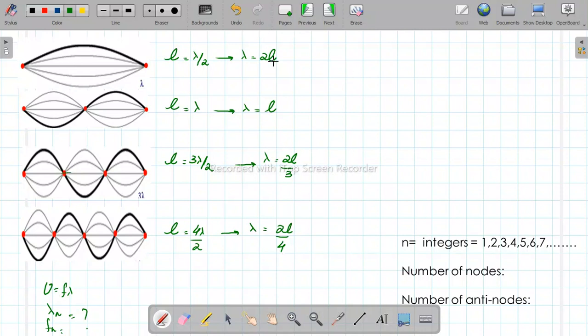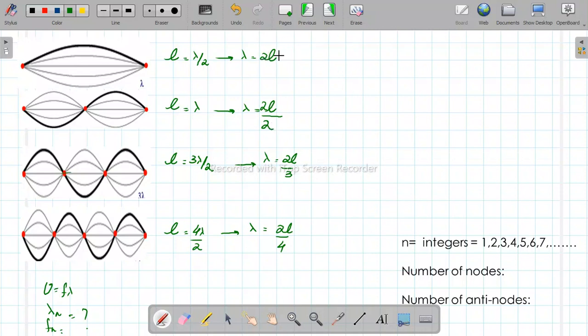Can you see the similarity? We have 2L, we have 2L, we have 2L. The only 2L missing is in this case. So let's just write 2 here, and to balance this, let's just write 2 in the denominator. Can we generalize this equation now?